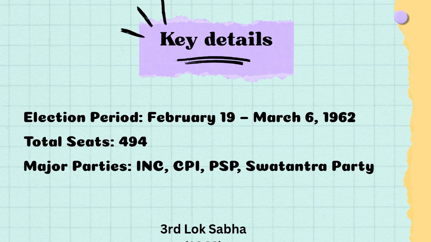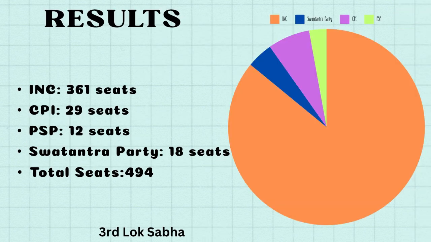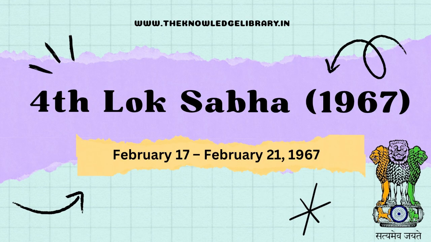The key details of the third Lok Sabha elections were as follows. The election period was from February 19 to March 6, 1962, and the total number of seats were 494. The major parties included INC, CPI, PSP, and the Swatantra Party. The results of the third Lok Sabha elections were as follows. INC gained 361 seats out of 494, while the CPI gained 29 seats, the PSP 12 seats, and the Swatantra Party won 18 seats. Now, moving on to the fourth Lok Sabha elections.